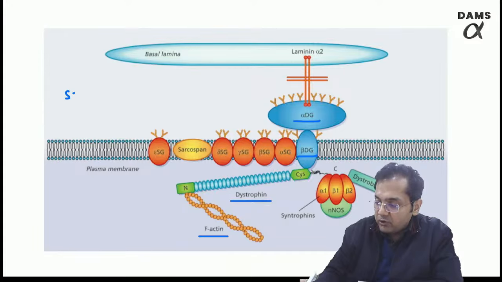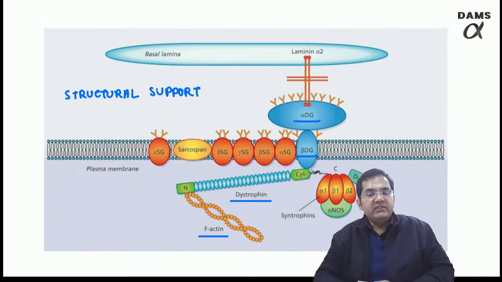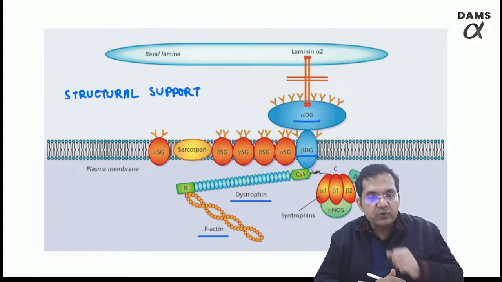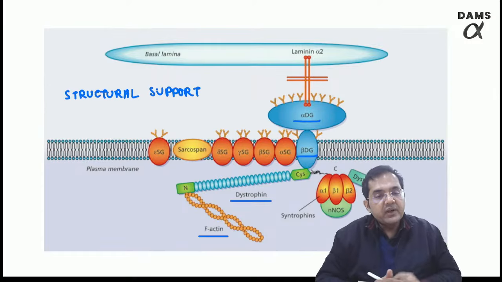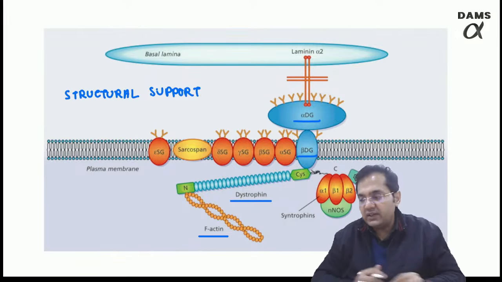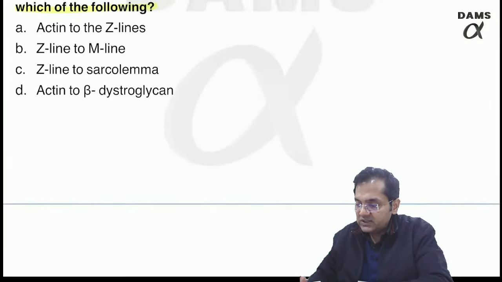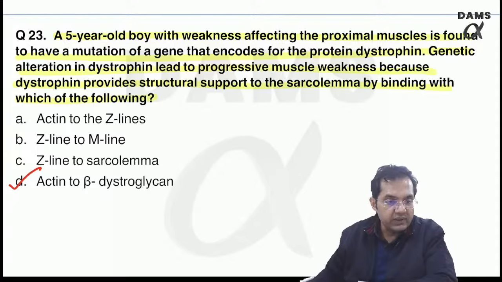So dystrophin provides structural support, right? And we have two muscular dystrophies, which is the Duchenne and the Becker's. Duchenne is due to the absence of dystrophin and Becker's is due to deficiency, right? So important question, the actin to beta dystroglycan, right?